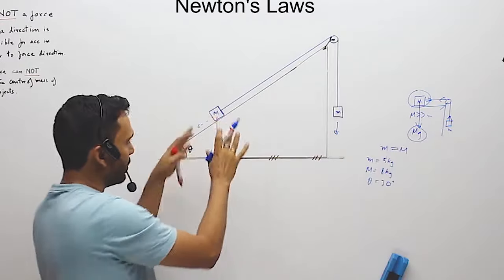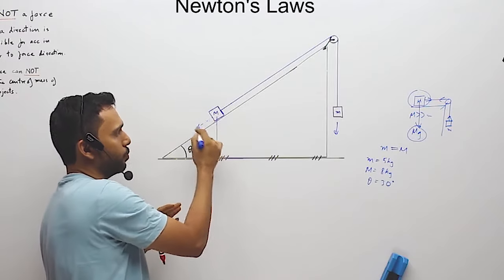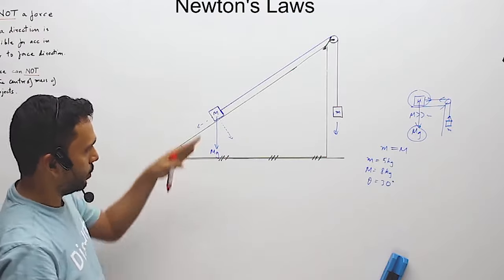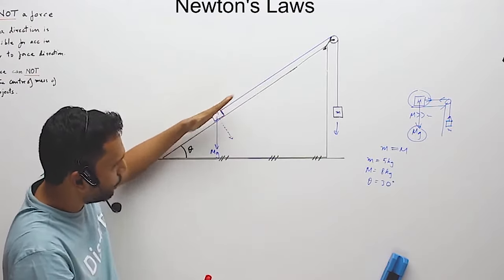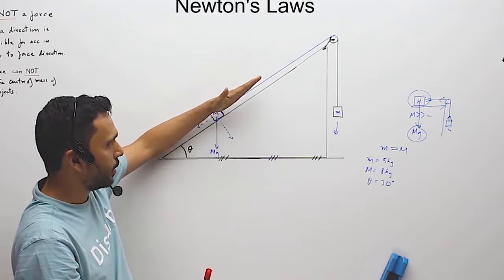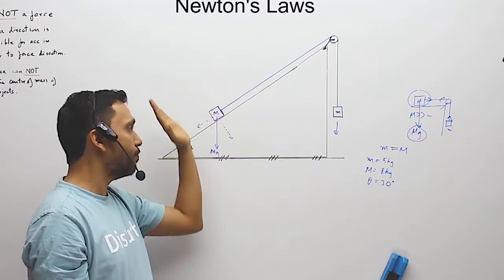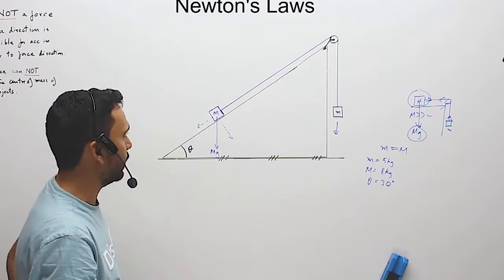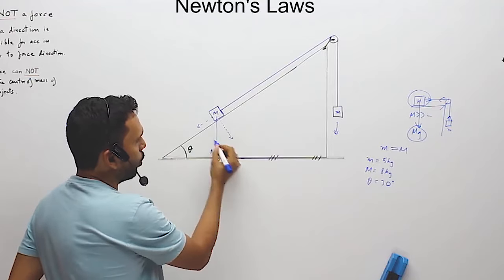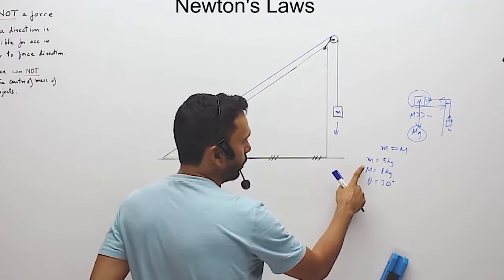So this time, since it is on an inclined plane, it has got something to do, but not the whole of it. It is only a part which is pulling it. So what we are going to do is, we are going to resolve the weight in two directions. One direction where the action is happening along the inclined plane, and since we have made a component in that direction, we need to have a component in the 90-degree direction which is having no effect in the direction of the inclined plane. So what will be these two components of mg? Let us study that first before we get to know this answer.